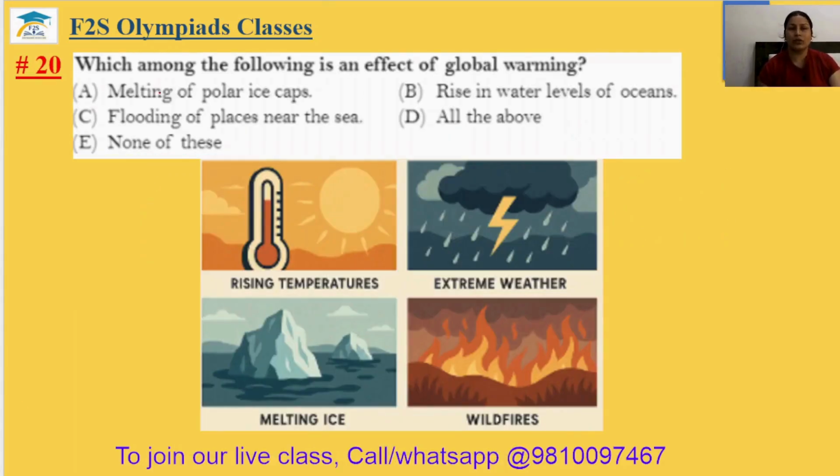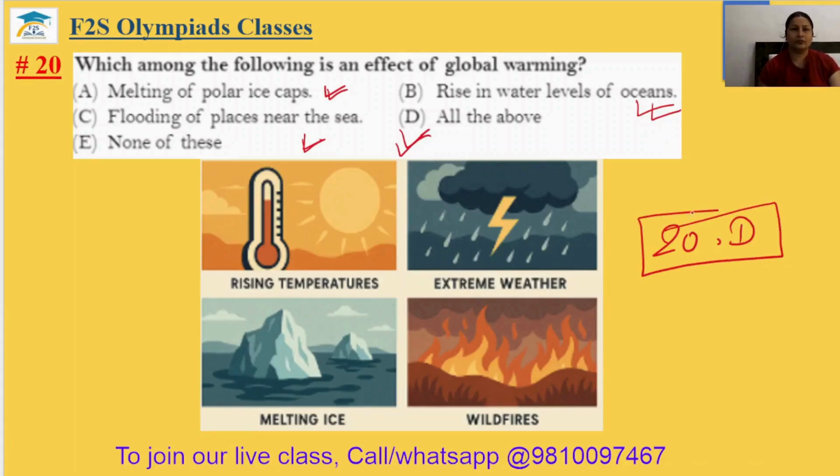Question number 20. Which among the following is an effect of global warming? The melting of polar ice caps? Yes. Rise in water level of the ocean? Yes. Flooding of places near the sea? This is also correct. So all of the above. 20th answer will be option D. Okay.